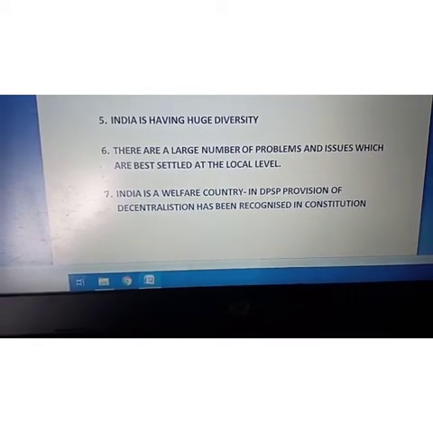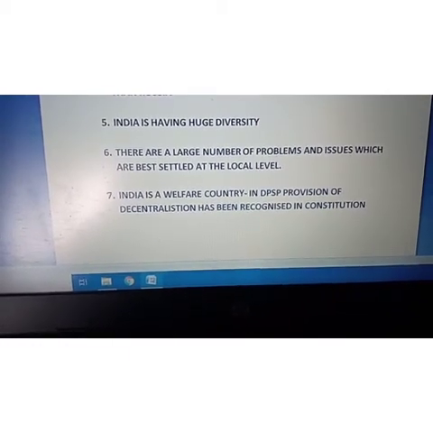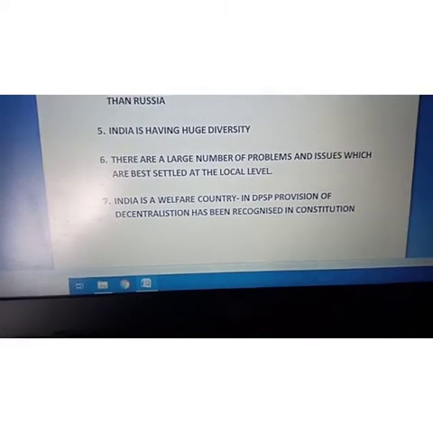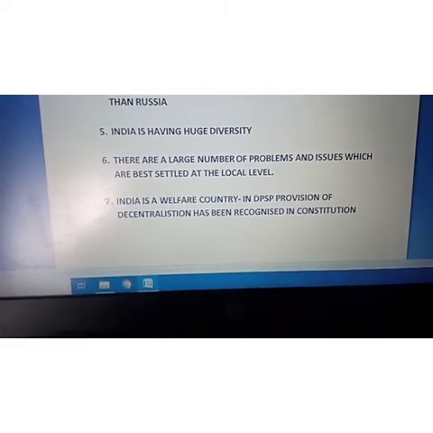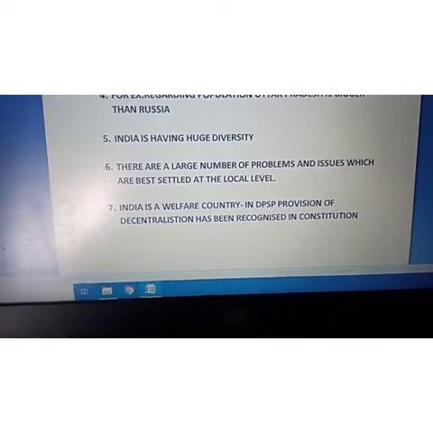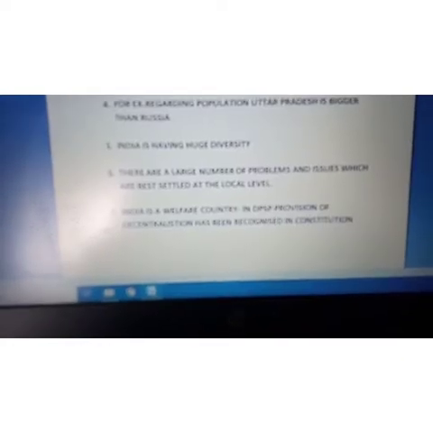So accordingly, we have implemented this system. These are the reasons for which you can understand a third tier of government is very much required, and that we have done also. From this discussion, we have understood that in India, at any cost, we have tried to set up the federal character.